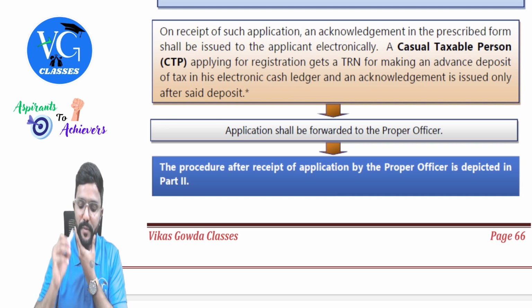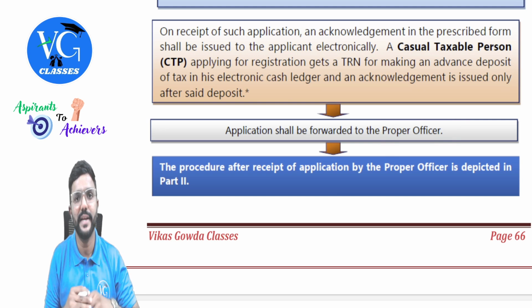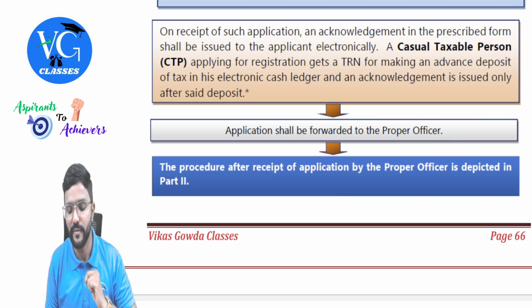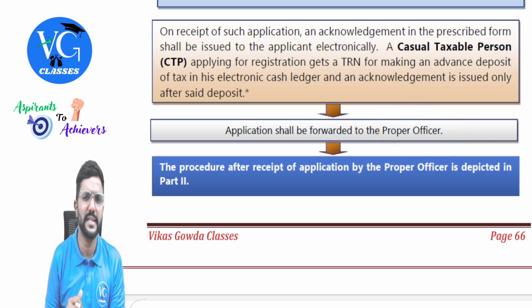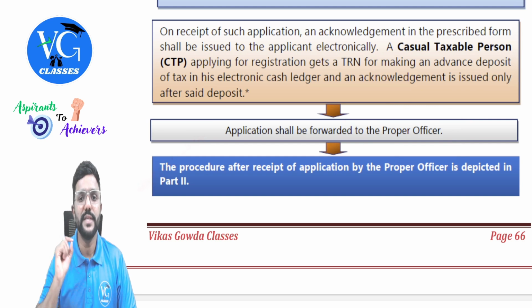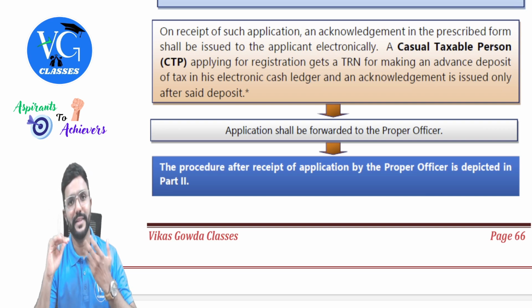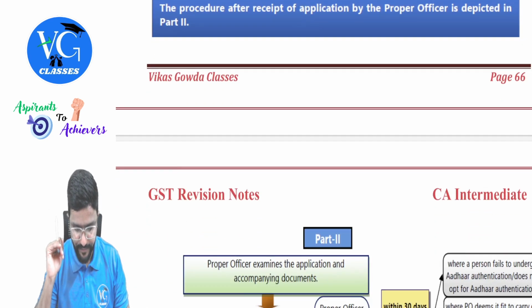Application shall be forwarded to the proper officer. Once all this information in part A and part B is submitted by the applicant, the application and details will be forwarded to the proper officer. That is either the state officer or central officer. The procedure after receipt of the application by the proper officer is depicted in part 2. The applicant's responsibility is done.